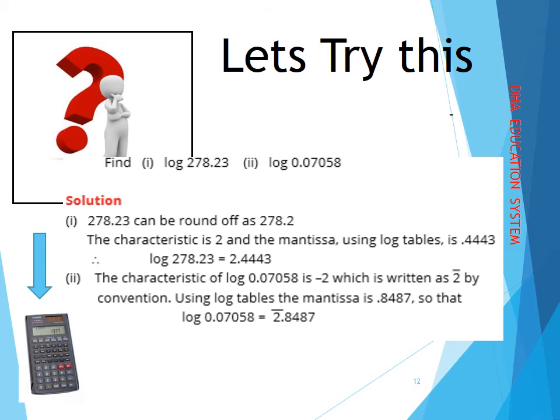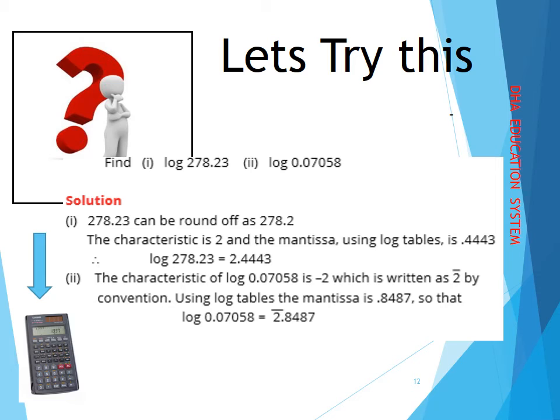Now, for some practice, please try this. You all need to have your scientific calculators with you before trying this part. We have to find the logarithm of 278.23. Take out your calculators and type log round bracket 278.23 bracket close, and there you will see that the answer is 2.4443. Did you get the same answer as well? If not, please reset your calculator because its setting might be messed up.